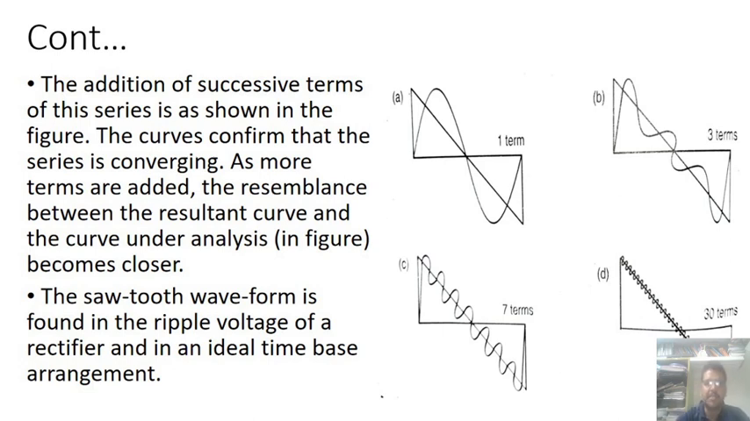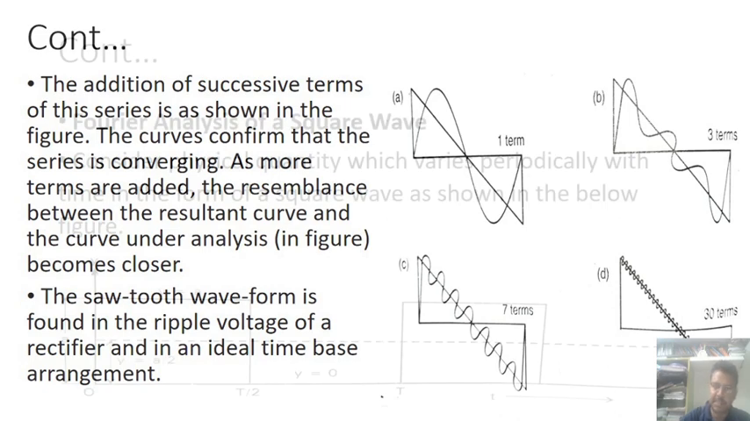The curve confirms that the series is converging as more terms are added. Here is one term, here 3 terms, here 7 terms, here 30 terms. Like that we can observe the differences, and the curve under analysis becomes closer. The sawtooth waveform is found in the ripple voltage of a rectifier and in an ideal time-based arrangement.